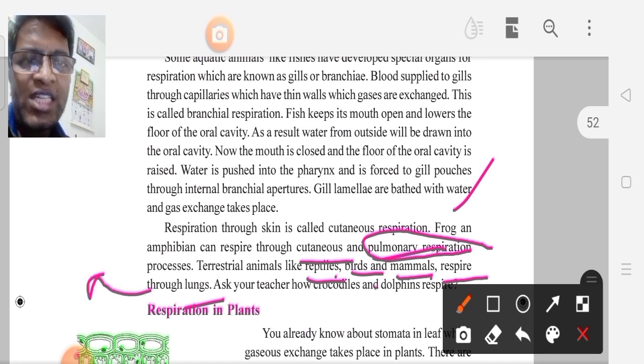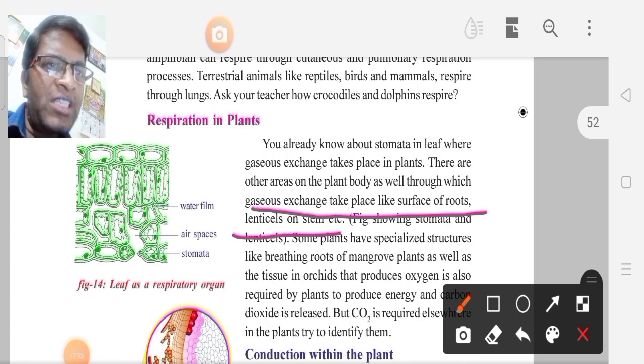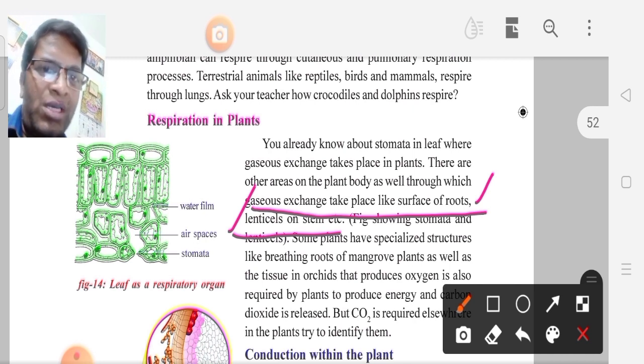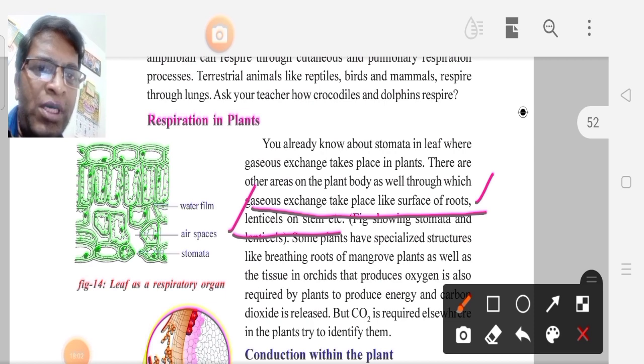So that is why it is called what? It is called pulmonary respiration. In the plants, respiration takes place by the roots and also by the lenticels on the stem. So very important one, lenticels, where are they? Lenticels we observe on the stem.